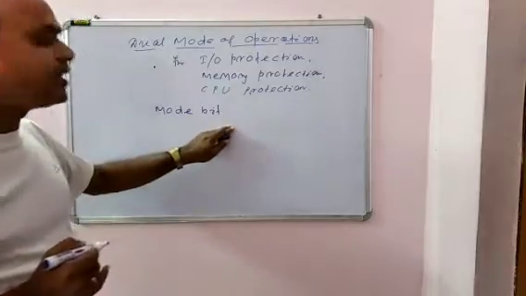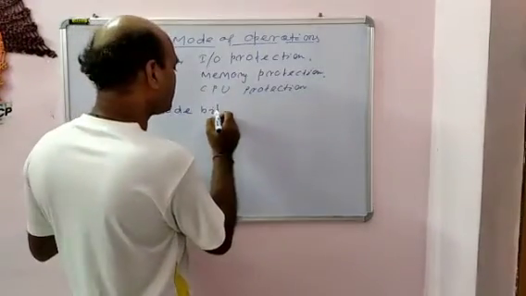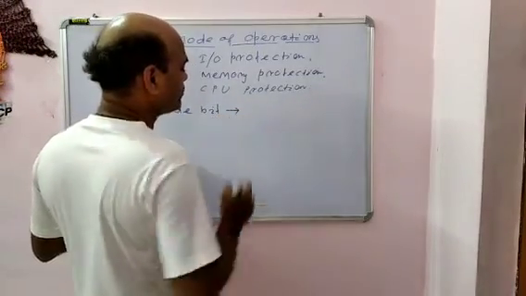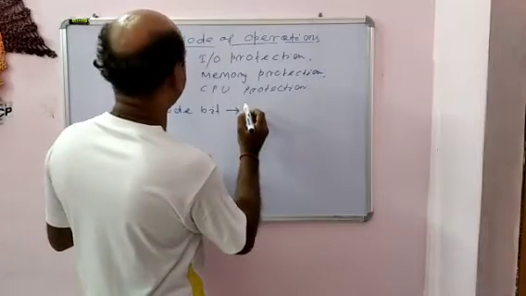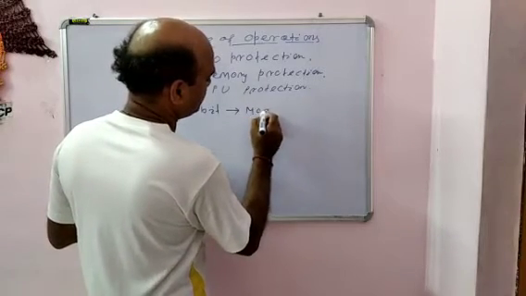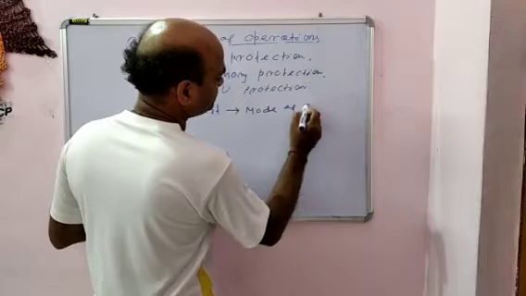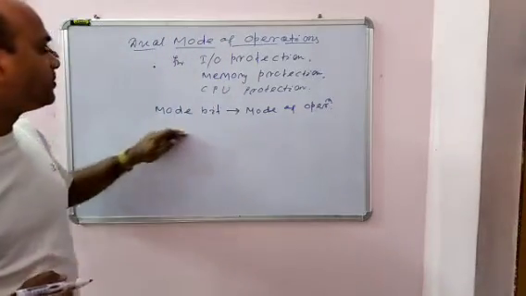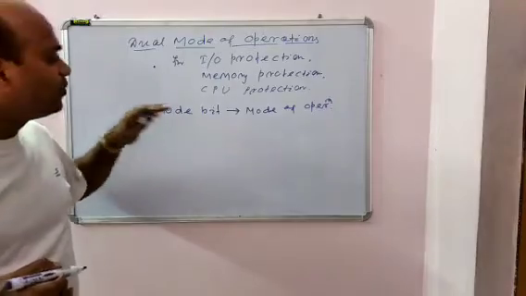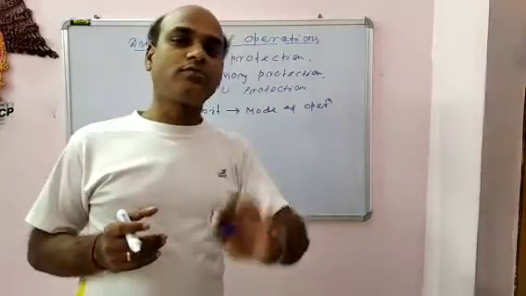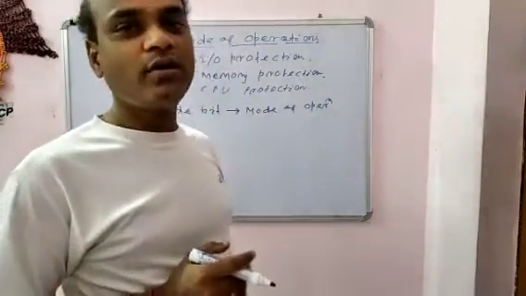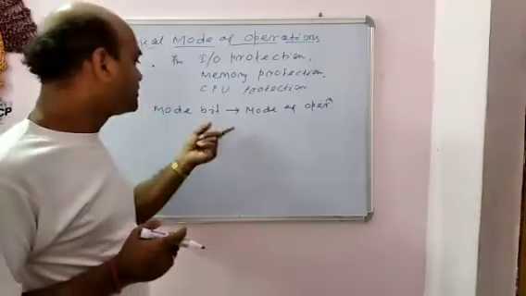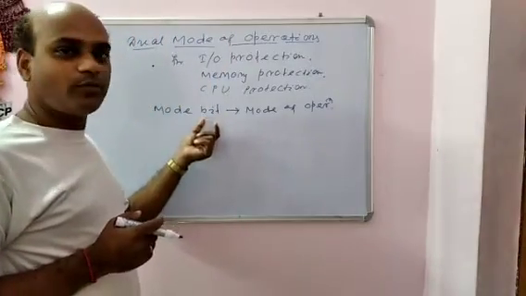This mode bit indicates the mode of operation. There must be a mode bit. Whenever we switch the system on, by default there is a mode bit.